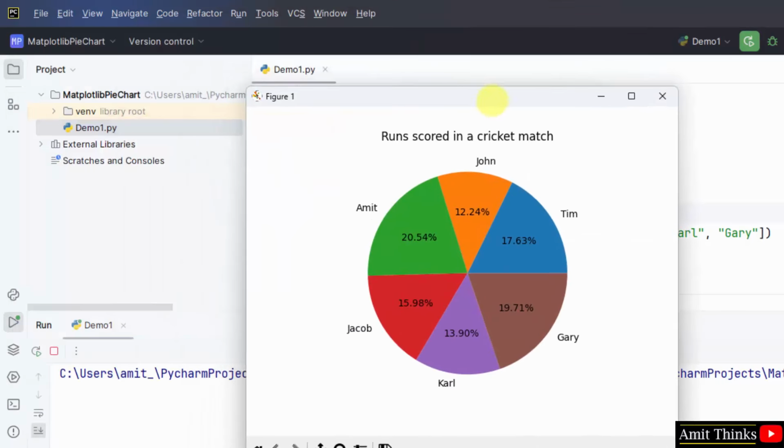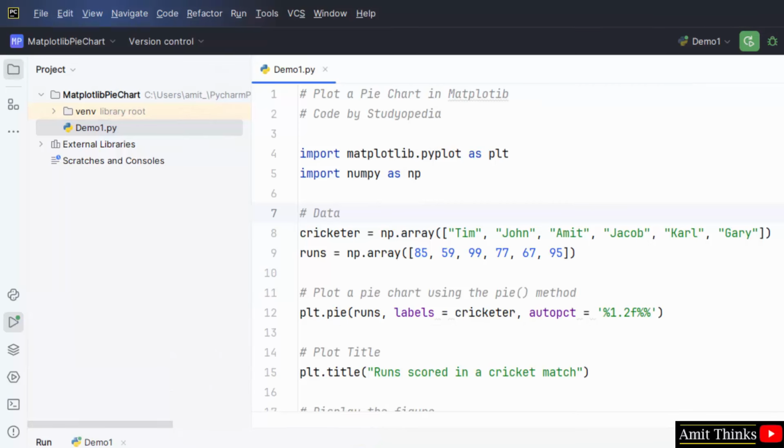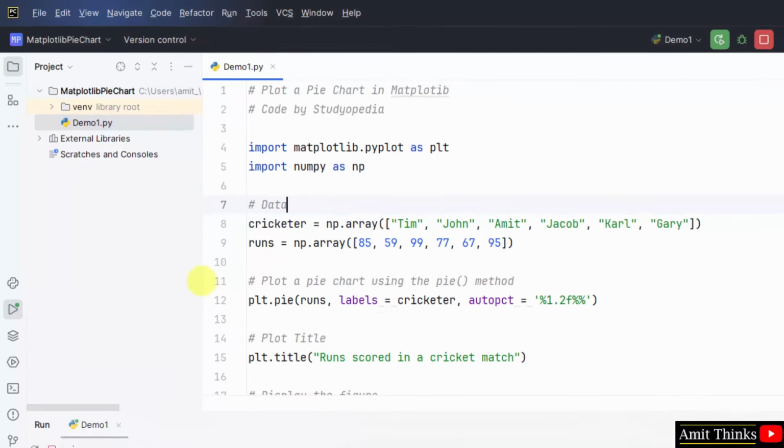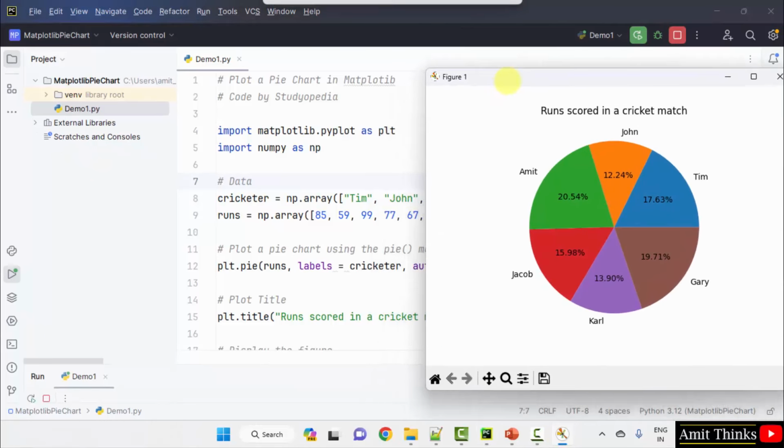Here it is. Let me show it like this. Okay, here is our pie chart. The title is set here using the title method. This is showing that John scored 12% of the runs. Tim scored 17% of the total runs. Amit scored 20% of the total runs. So this is how we represented it.